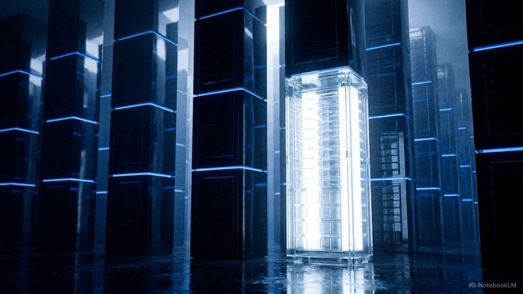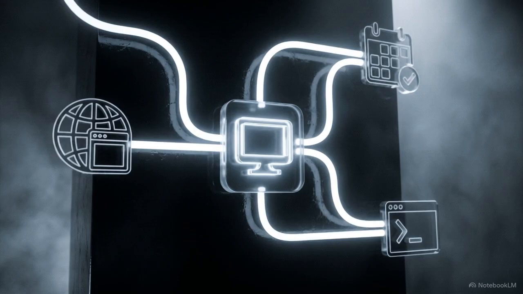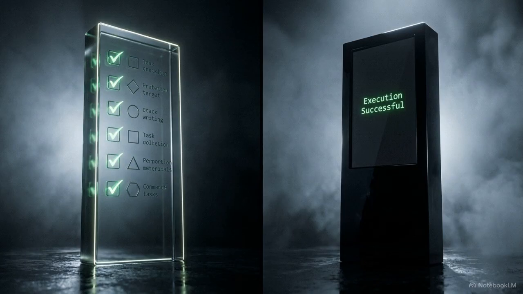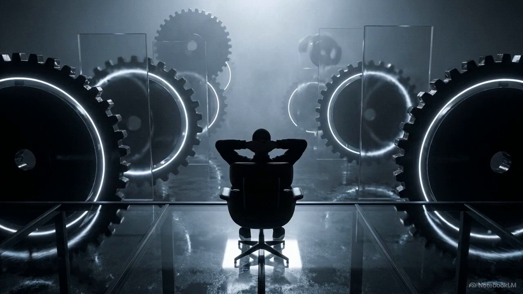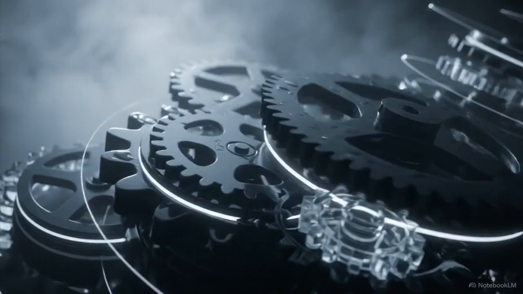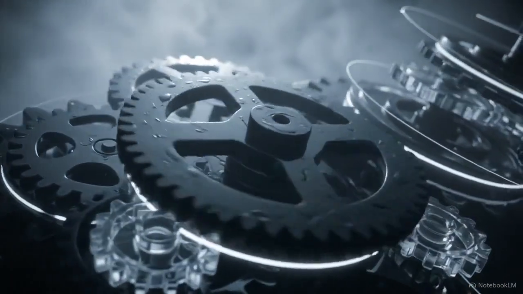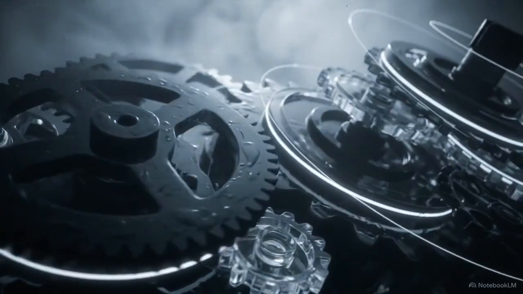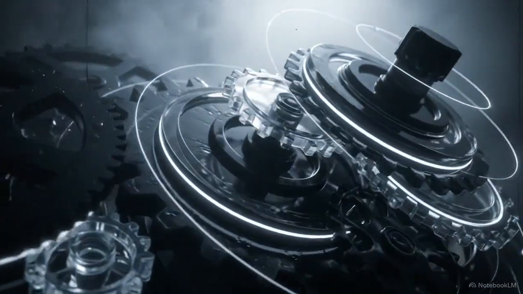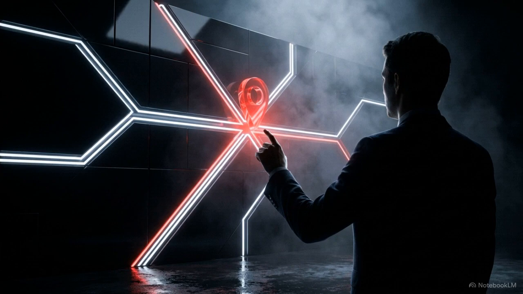OpenClaw is just one high-profile open-source project among dozens of rising frameworks like LangGraph that use these autonomous loops to drive action. We're moving into a dynamic where the AI model takes over the role of the orchestrator. As the system plans, executes, and observes its own actions, human users are stepping back from the manual labor and into the role of high-level supervisors. As you can see in this flawlessly synchronized mechanical system, the role of AI has moved into active orchestration. The model completes the work while the human supervisor defines the objective.